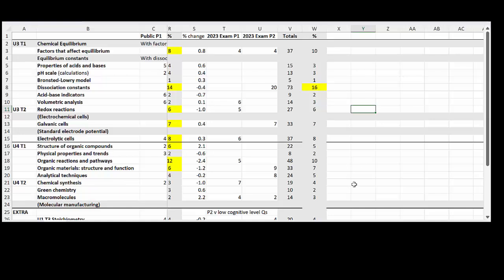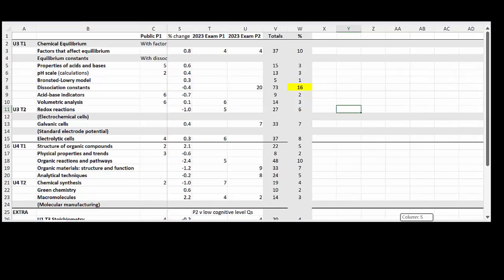Okay, so this year's exam predictions are going to be quite different. I have done up the totals, but the 2023 paper was more of a topic test on equilibrium, so that kind of skewed the data quite a lot. It also mimics that particular paper that had very low cognitive questions. I have done the numbers here, but I'm going to take a very different approach this time.